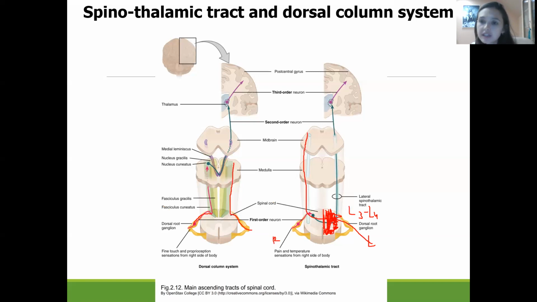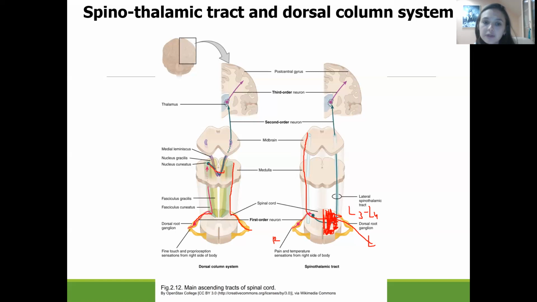The dorsal column system has two fasciculi, fasciculus cuneatus and fasciculus gracilis. Fasciculus cuneatus will transmit information from the upper part of the body and trunk, and fasciculus gracilis, which is located more medial, will transmit information from the lower part of the body. The crossing effect will happen on the level of the medulla oblongata, where the second neuron is located.